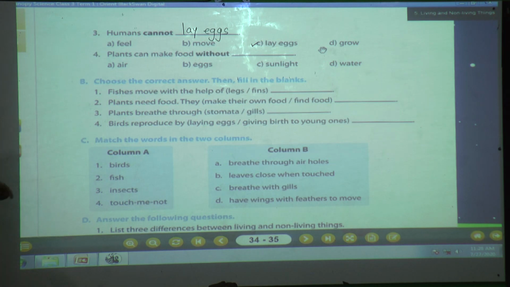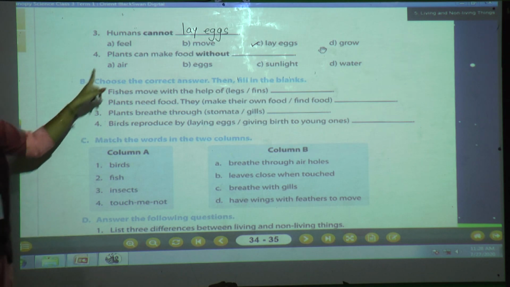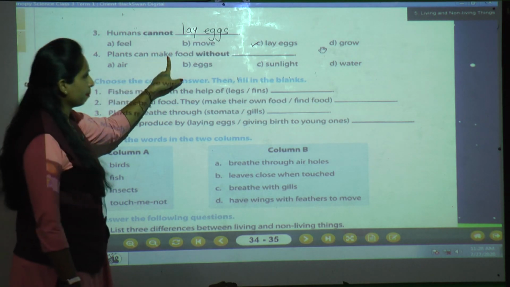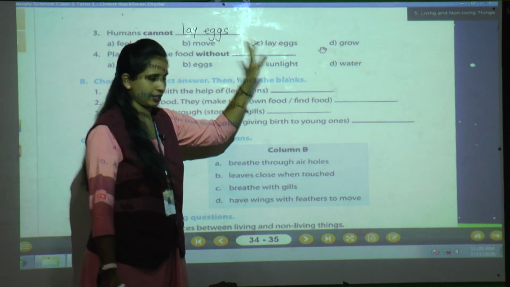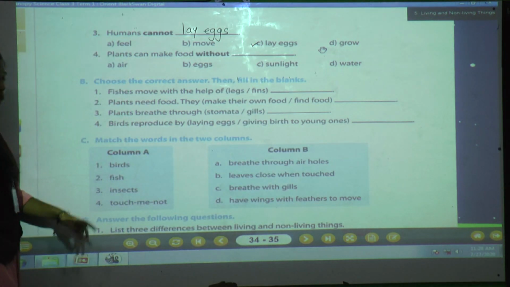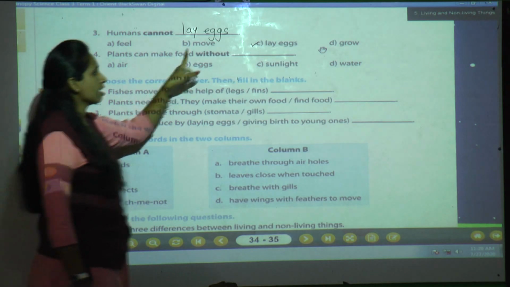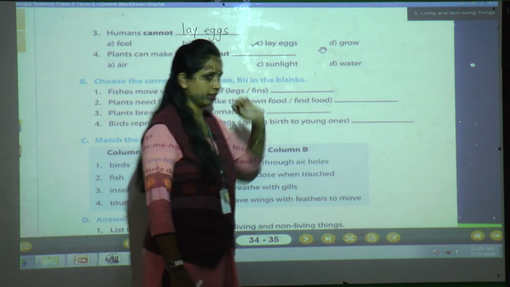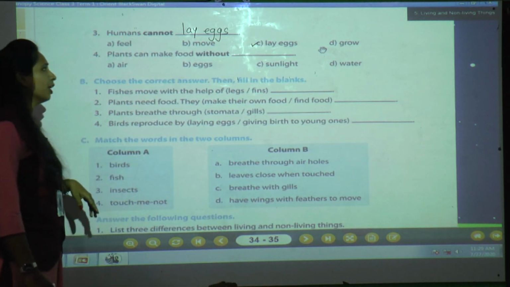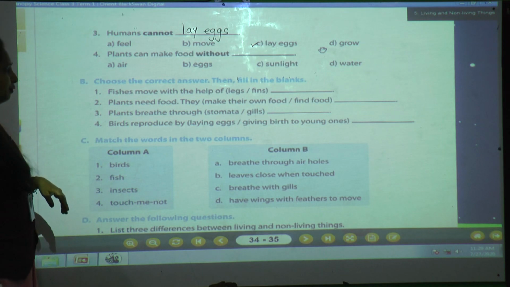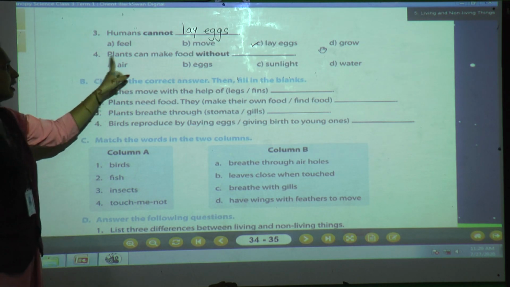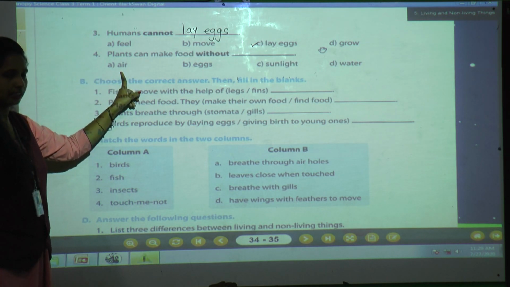Okay? Now I'll move to the fourth question. What is the fourth question, students? Plants can make food without dash dash. Yes, the options are air, eggs, sunlight and water. Now let us see what plants require to make food. Yes, we have studied. See, plants require air, isn't it?